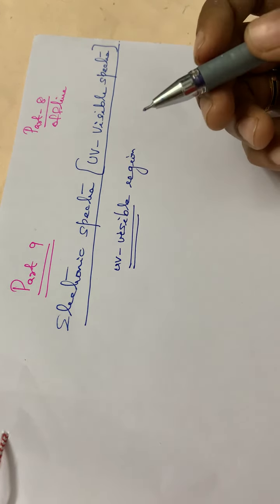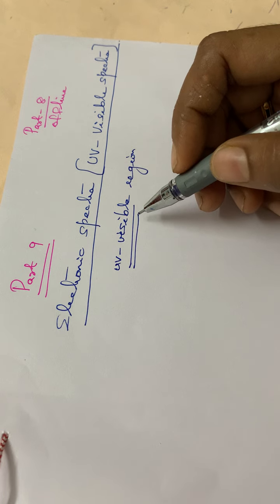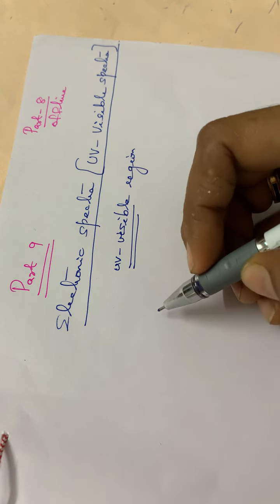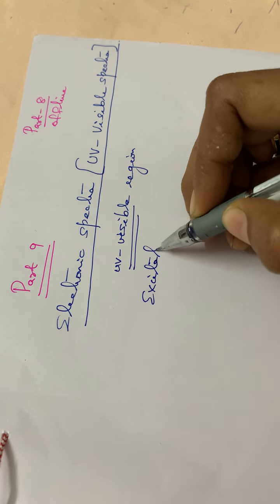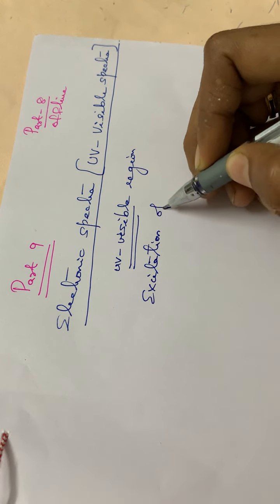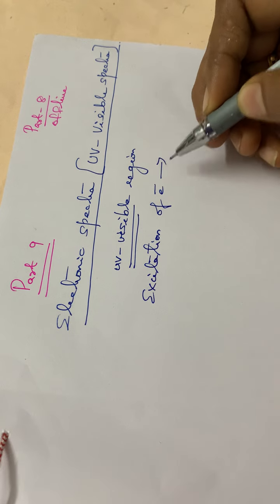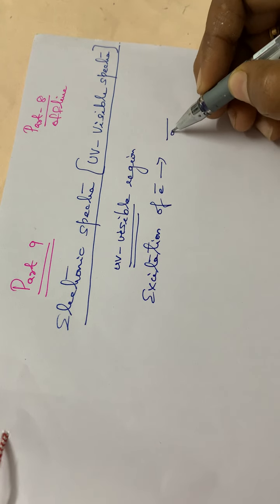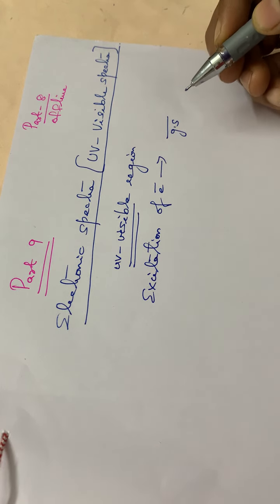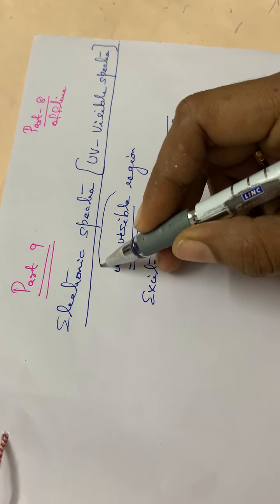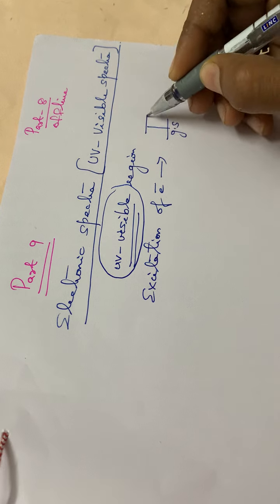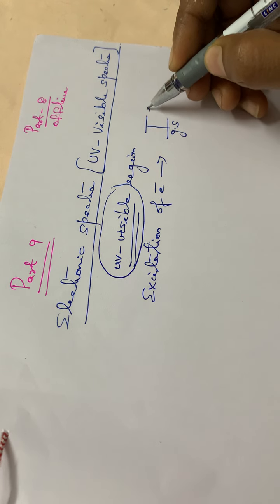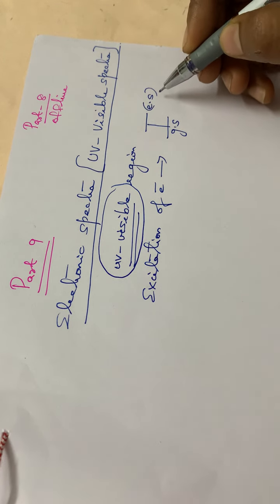As a result of the absorption from the UV visible region, what happens? The excitation of the electrons takes place. The electrons are in the ground state initially, and by the absorption of radiation from the UV visible region, they are excited to a higher energy state, or we can call it the excited state.